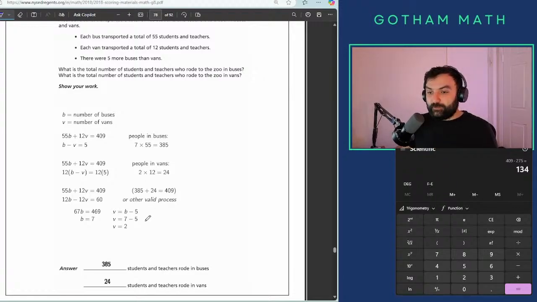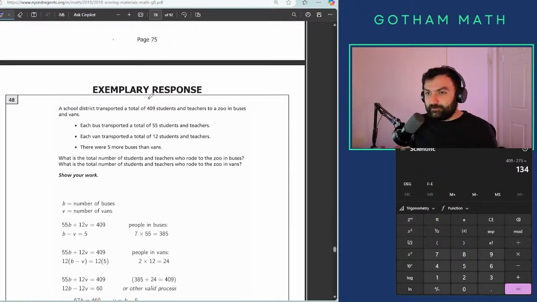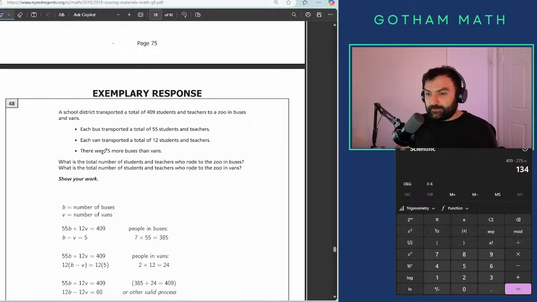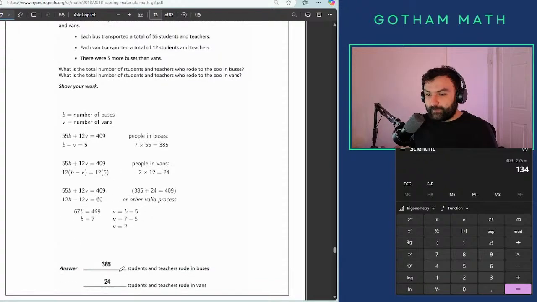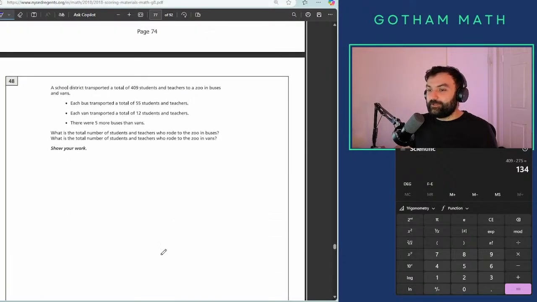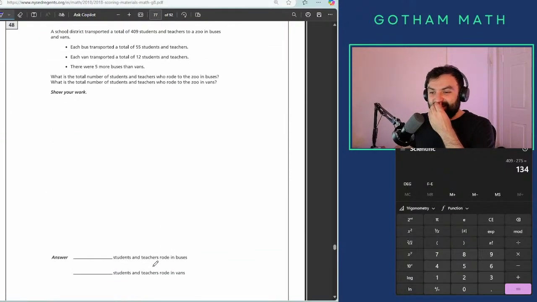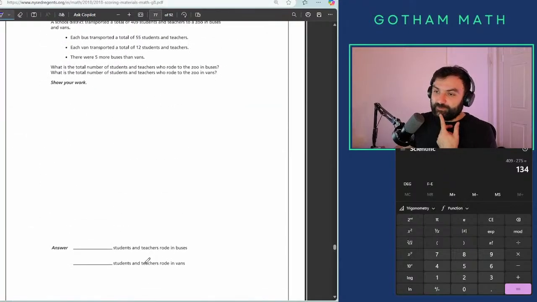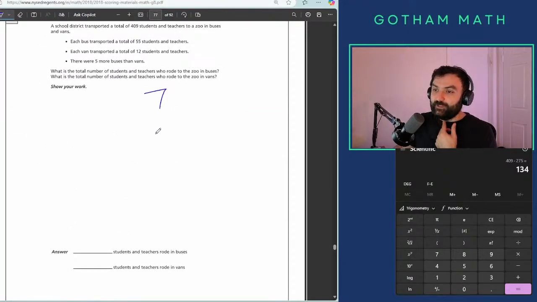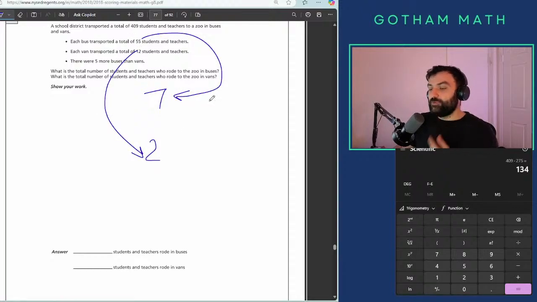We didn't do, what is it? They actually did it separately. Students and teachers wrote, but how many in total? Okay. I was rushing a little bit. I didn't do it in the end because we had 7 buses and 2 vans that we had to actually multiply, 55 times 7, 12 times 2, and we would get the correct answer.